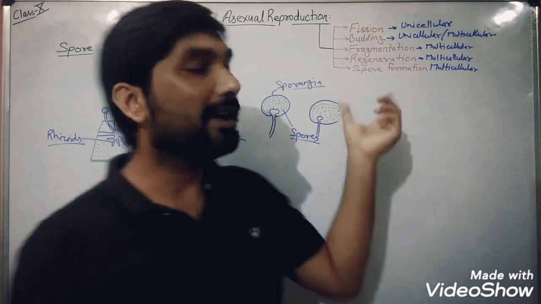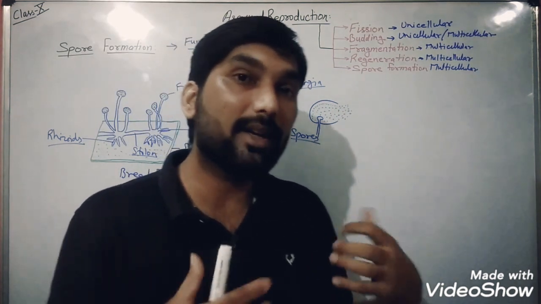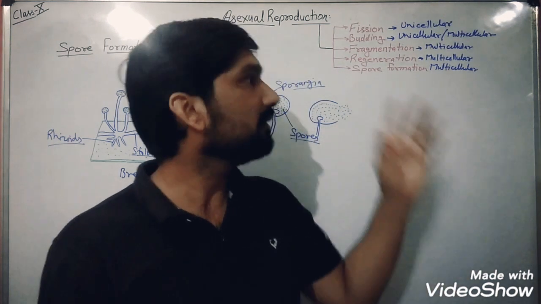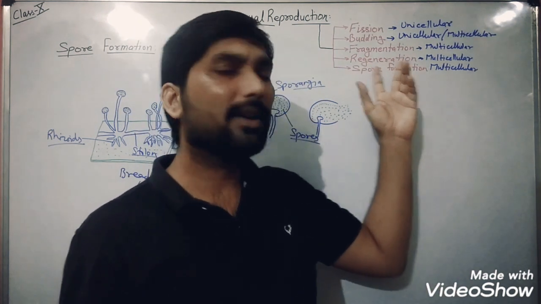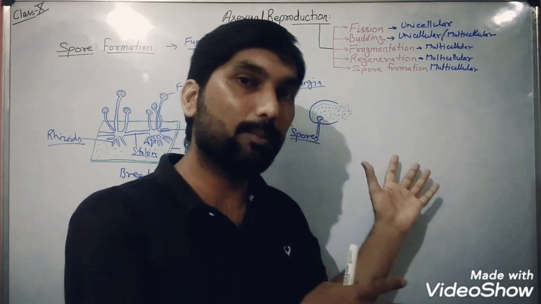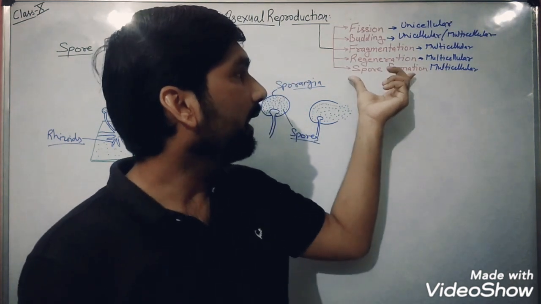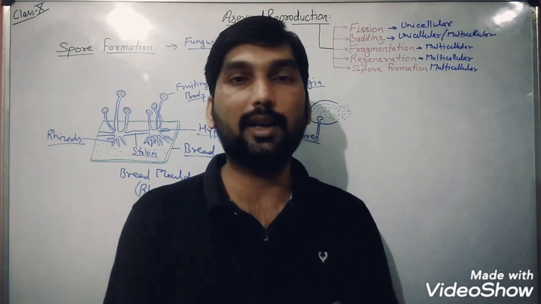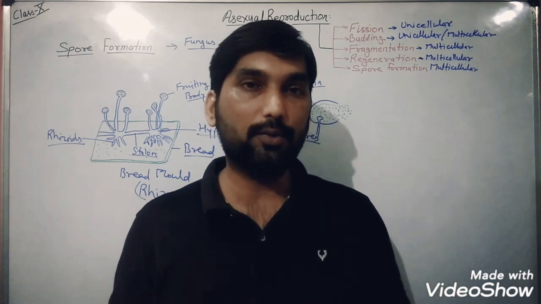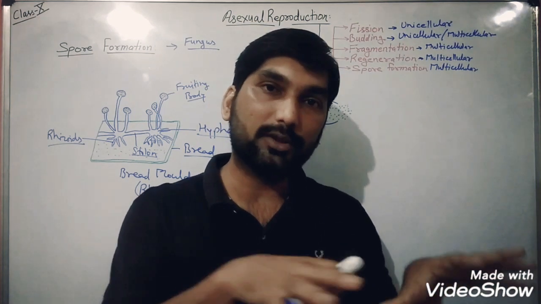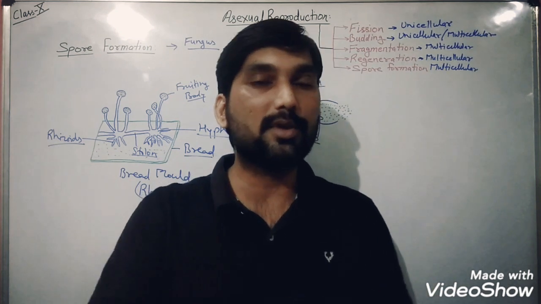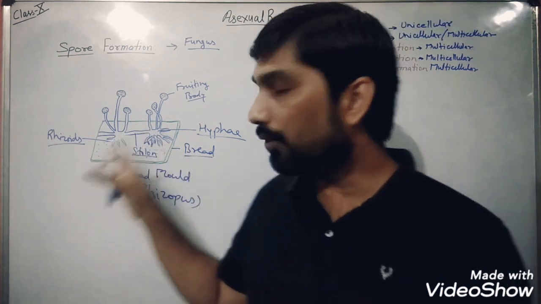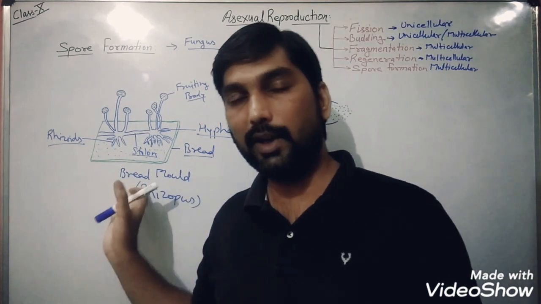But what happens in the planaria and starfish is that they have the tremendous ability of regeneration, that is known as what? True regeneration. That's why it is considered a method of reproduction in these simple organisms like planaria. And when we talk about spore formation, it is represented by all the fungal species when they absorb nourishment from the suitable substrate. When we are talking about the Rhizopus, since we know that they grow on the bread, that's why they are known as bread mold.